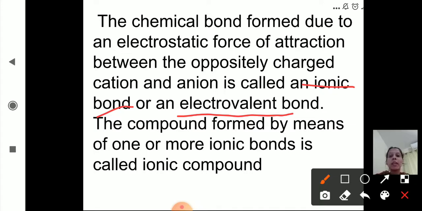We have seen the example of sodium chloride. Sodium chloride is a compound formed by the combination of sodium and chlorine. So the chemical bond which is formed due to an electrostatic force of attraction between the oppositely charged cation and anion is called an ionic bond or an electrovalent bond.